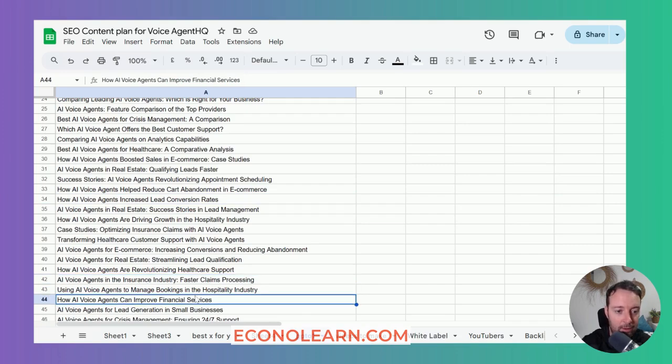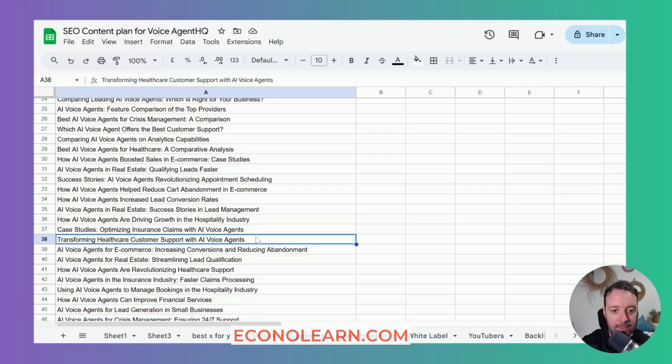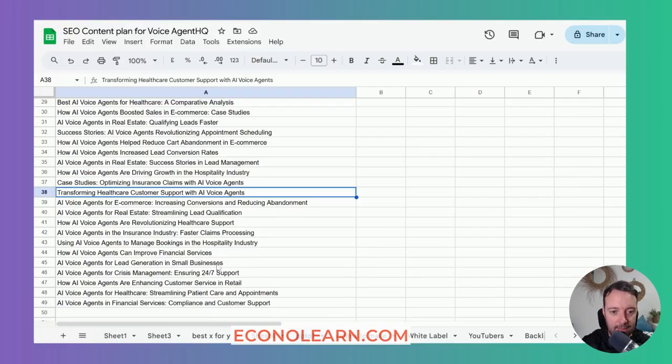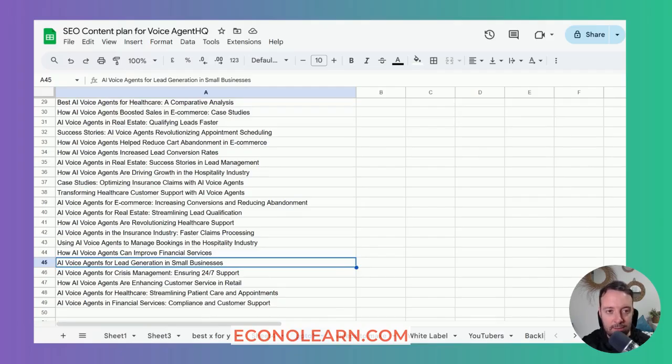But overall, this is really good. In fact, GPT-o1 is probably the best one. Look at this one: AI voice agents for lead generation in small businesses. That's perfect, right? That is exactly the type of thing we can hand over to our AI content generation tool, and we'll get a really good blog post.